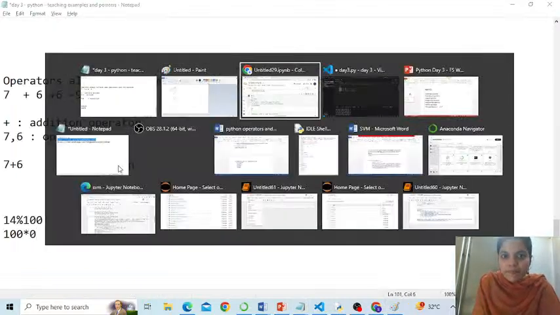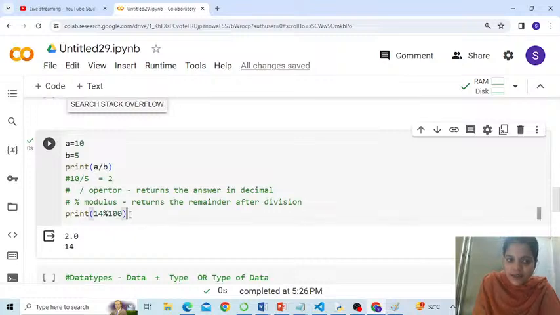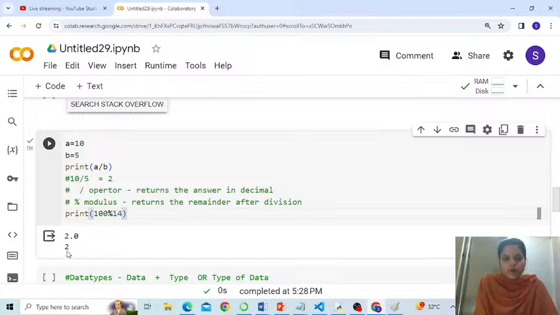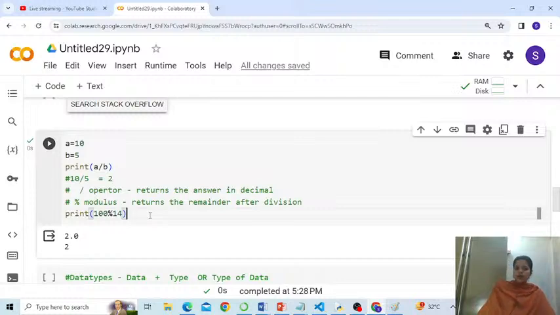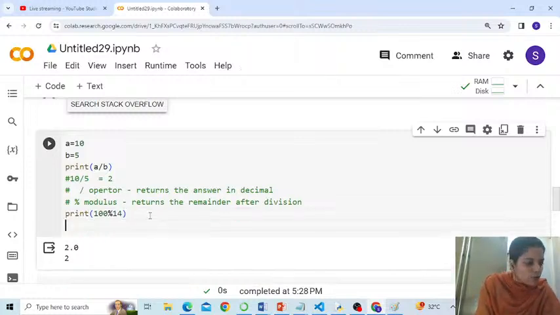Correct? Hoping you are understanding the concept clearly, right? You change and see what it shows. Alright, 2. Because this time 14 is a numerator, or let me say the divisor, and 100 is a dividend. I hope you got my point. Do the rough work and check on your own. I just gave you the answer of the first one, 14 mod 100. Alright, fine. So I hope if I could stop the discussion about the modulus operator here, that is understood.